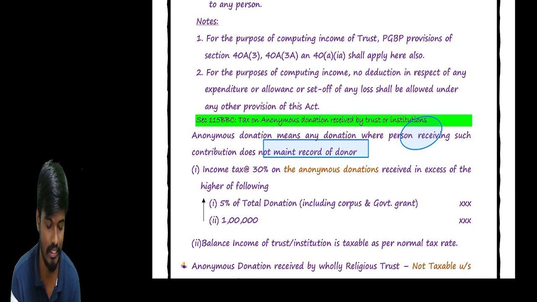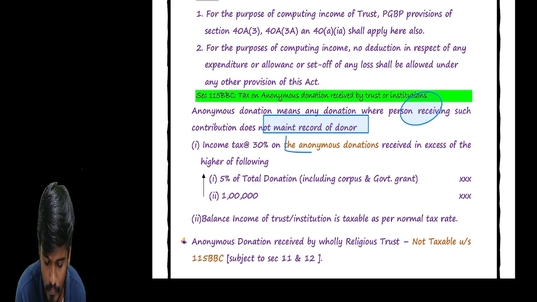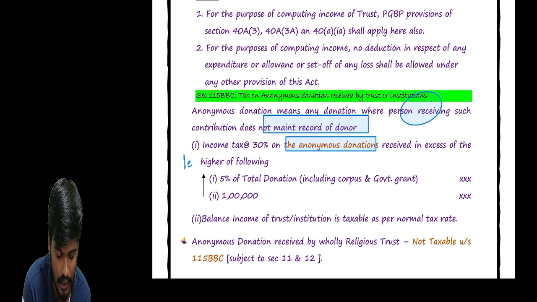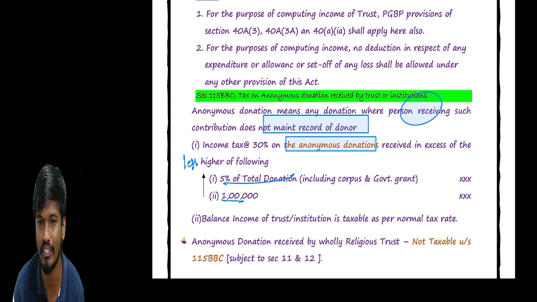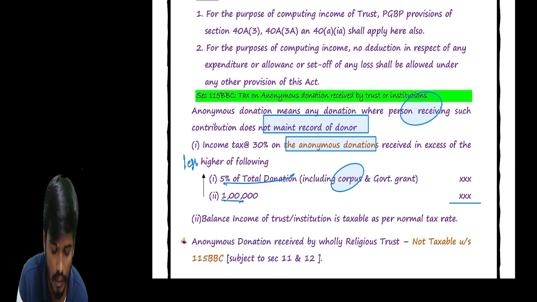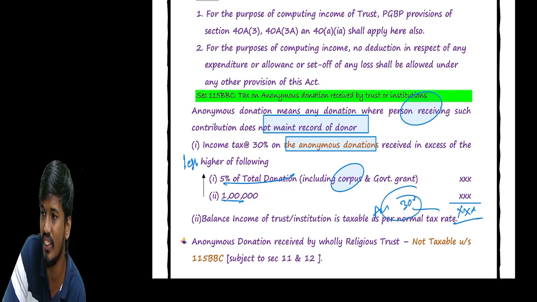Sir, how much amount is treated as such? 30%, sir. Total anonymous donation less 50% of the total donation or 1 lakh, whichever is higher. The total donation includes the corpus and government grants. So this amount is treated as anonymous donation, required to pay tax at the rate of 30%.